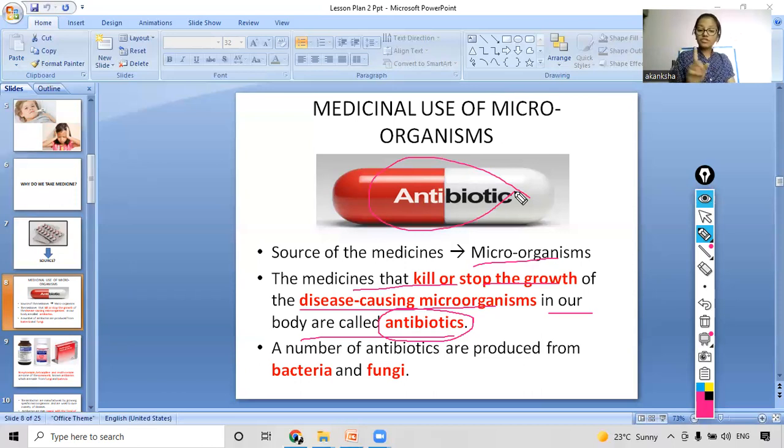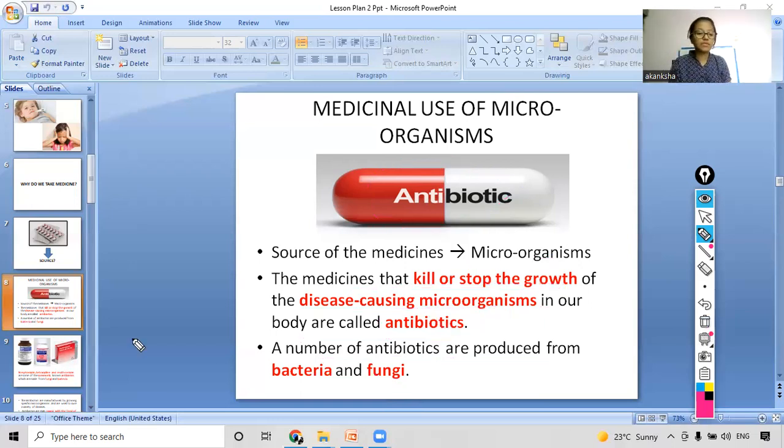So what is the function of antibiotics? It helps in killing or stopping the growth of the disease causing microorganisms in our body, right? Okay. A number of antibiotics are produced from bacteria and fungi. So from which microorganisms are we getting these antibiotics? From bacteria and from fungi. Yes, so these two microorganisms are giving us some useful medicines. So what are these two microorganisms again? You have to write your answers in the chat box. Bacteria and fungi. Yes, very good.